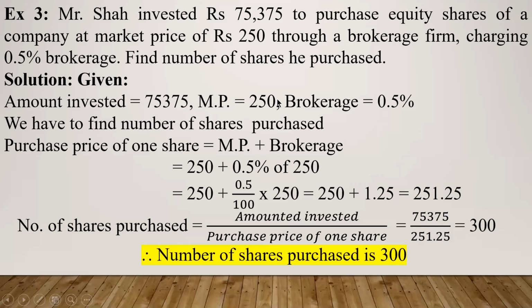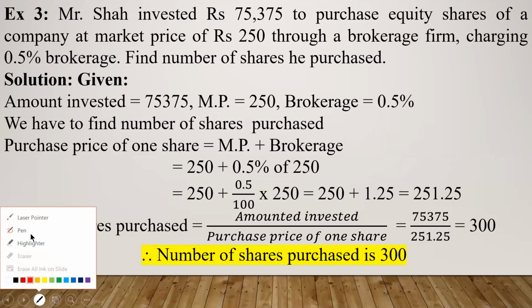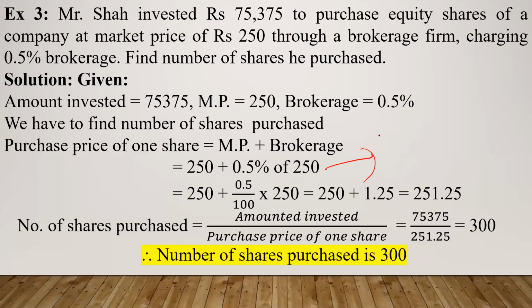Market price is given to you as 250 and brokerage is given to you as 0.5%. So it is 250 plus 0.5% of 250. Now as before, 0.5% of 250 is 0.5 upon 100 into 250.